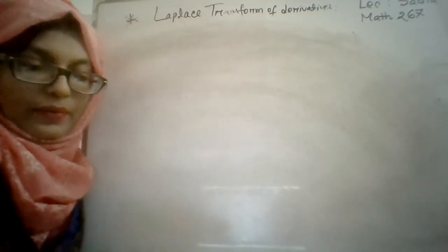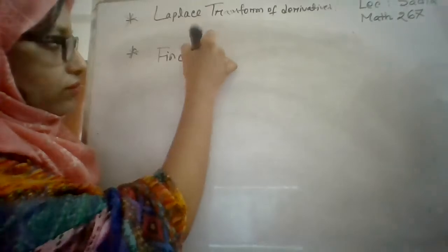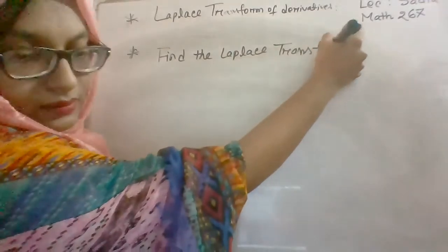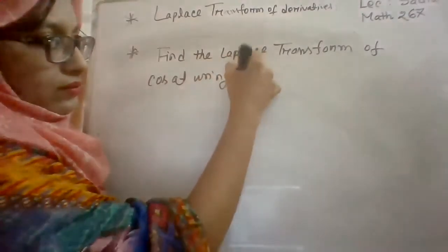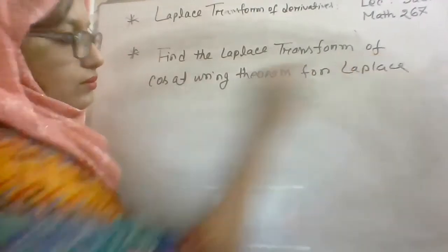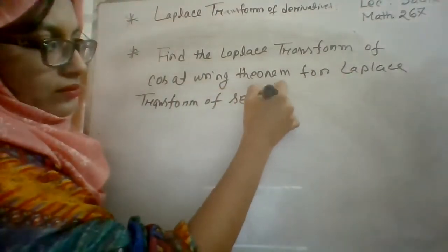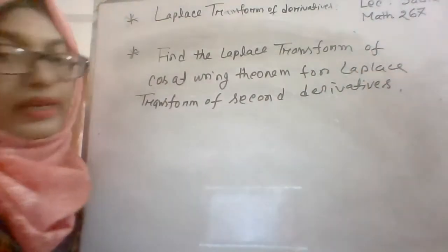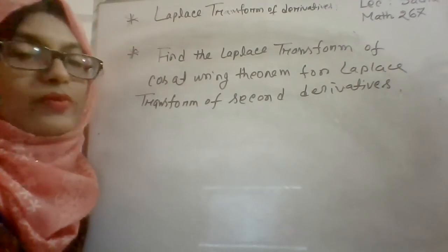Now I will show you an example. Find the Laplace transform of cos at using the theorem for the Laplace transform of second order derivatives.